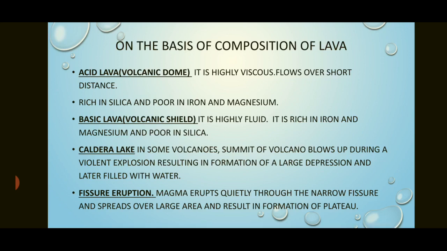Fissure eruption. Fissure means a very narrow crack on the earth's surface. Inside the earth pressure increases, and slowly magma comes out in the form of lava that oozes out and spreads over a large area. The magma which forms a fissure eruption is basic lava, and then it forms a plateau region.